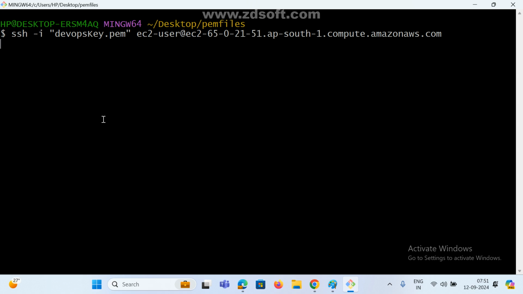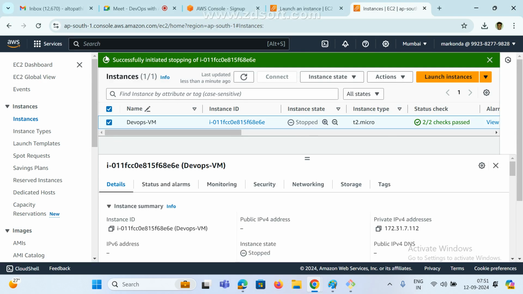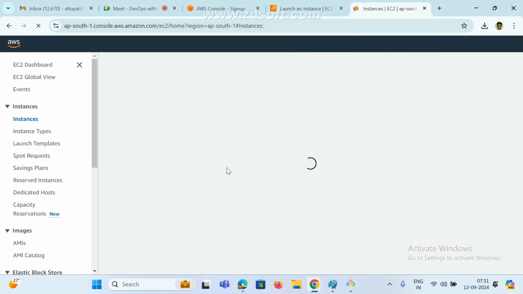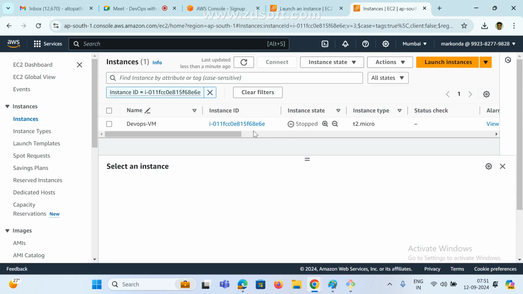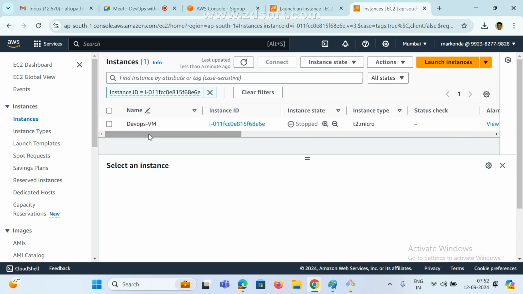Not possible, right? Same way, now my instance is stopped. Now check it here. See here, this is the stopped state. So refresh it. Now see here, stopped, and see, a few pieces of information are also gone. We cannot see them. Suppose I want to connect again.